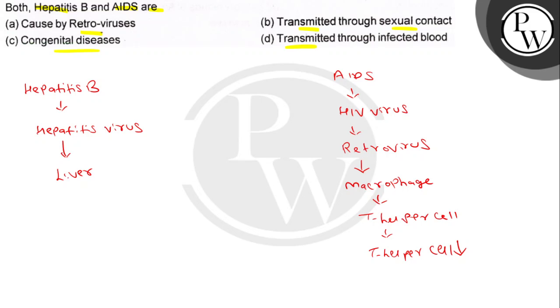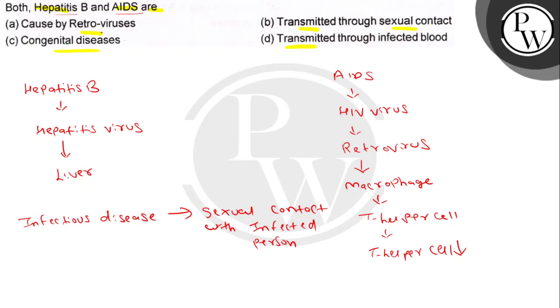Now both these diseases, that is your hepatitis B and AIDS, are actually infectious diseases, meaning the disease can spread from one infected person to another person. So that disease is called an infectious disease. Hepatitis B and AIDS both are infectious diseases, and the modes of infection are through sexual contact with the infected person, through the blood transfusion,